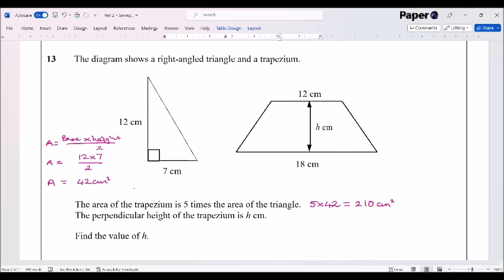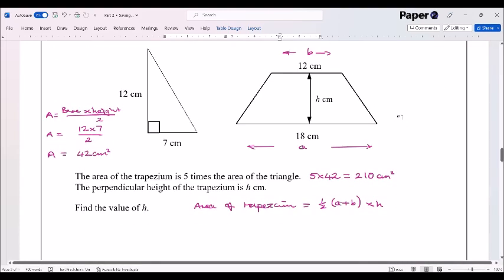Now, at this point, we need to go to our formula sheet. And in the formula sheet, you've got something that says in here that if this length is A, something like this, and this length is B, and we know what H is, we know that the area of a trapezium is equal to a half of A plus B multiplied by H. Let's work out what we've got.